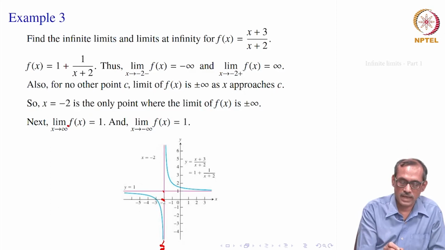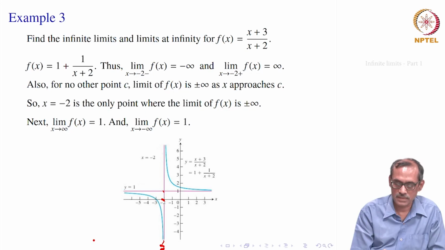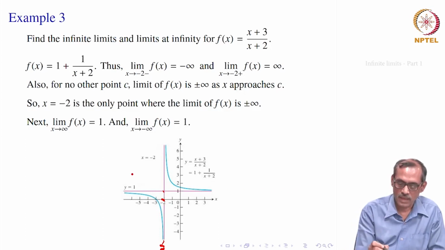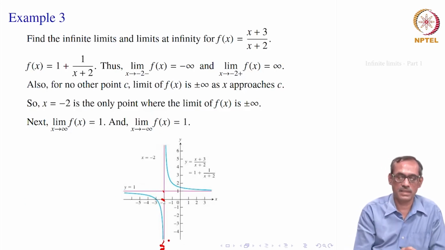Now, when you take the limit of f(x) as x goes to infinity equal to 1, what does that mean in the graph? That y becomes 1 when x goes to infinity. So, when x increases to infinity, y remains near 1. So, y equal to 1 is also an asymptote here. Similarly, on the other side, as x goes to minus infinity, also y equal to 1. So, this side also it reaches as if it is touching the y equal to 1 line at infinity. Similarly here, that is what is plotted in the picture.